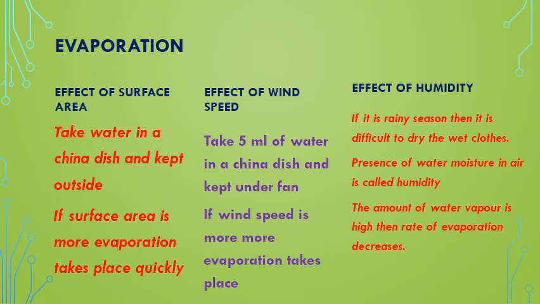First, surface area. Take some water in a china dish and keep it outside. Slowly the evaporation takes place. If the surface area is more, evaporation takes place quickly. For the same 5 ml of water in a china dish, first we kept it outside simply, so the water evaporates slowly.